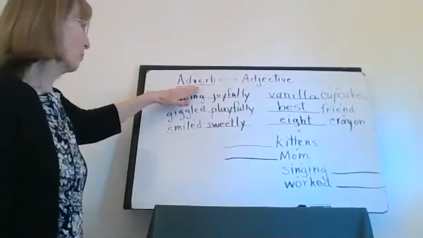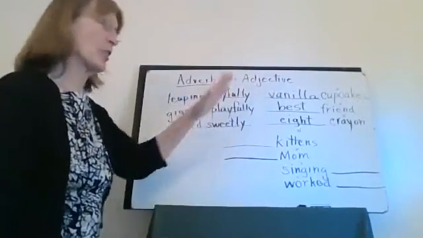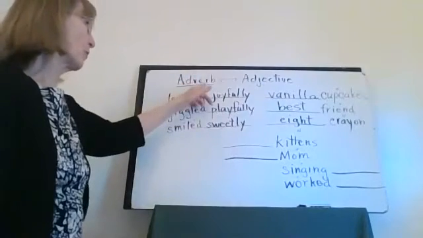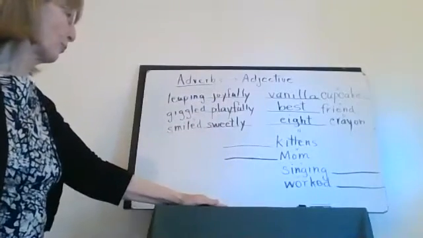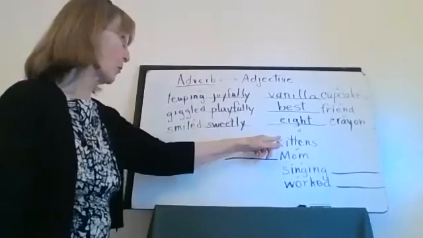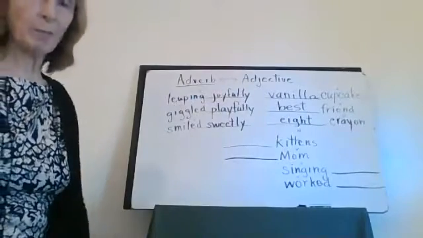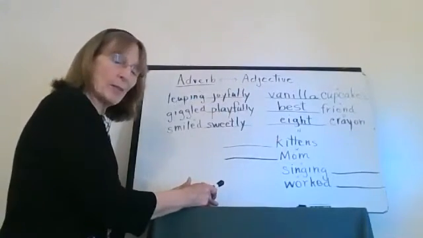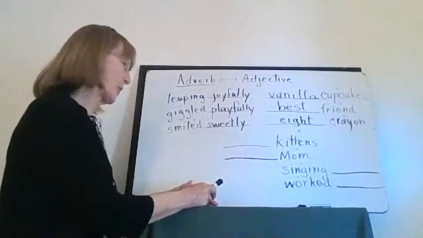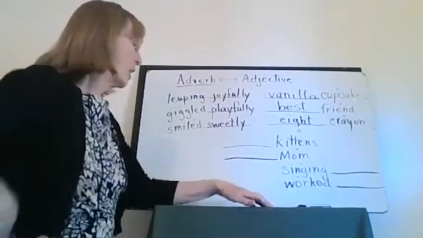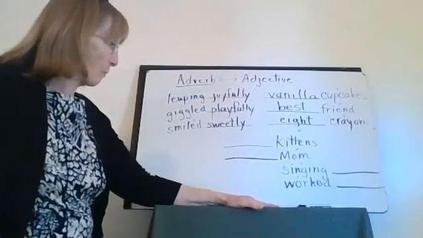Do we use an adverb? Do we use an adjective? Well, let's see. Nouns get adjectives. Verbs get adverbs. This one helps because verb is in the word. So let's do the two nouns. And we're going to do an adjective. So that means what kind or how many. All right. What kind of kittens? Oh, somebody said 3. That would work. Somebody said gray, gave a color. Calico. I love calico kittens.